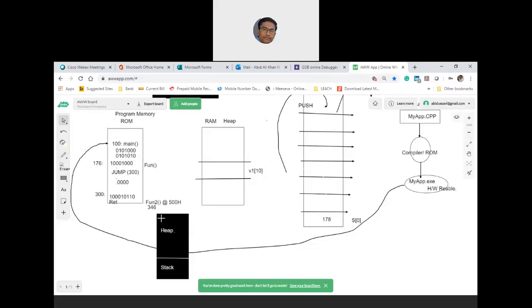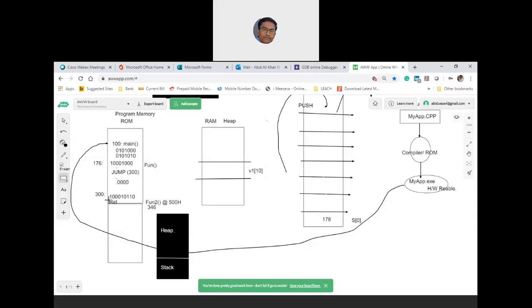So your program flow will jump to 700. That means actually this will look something like this. I'm just extending the RAM. I hope you are following.